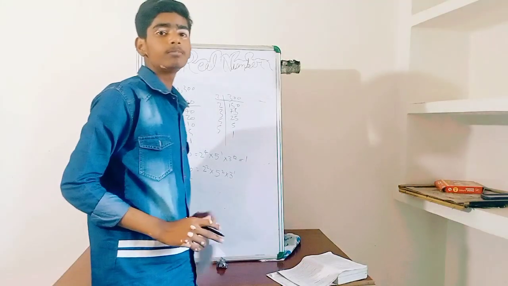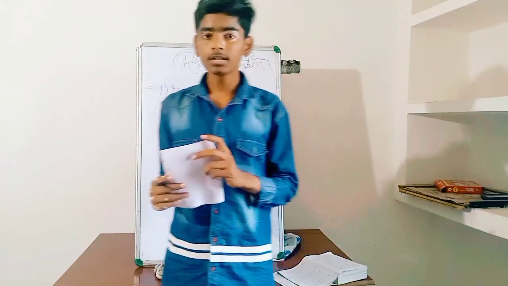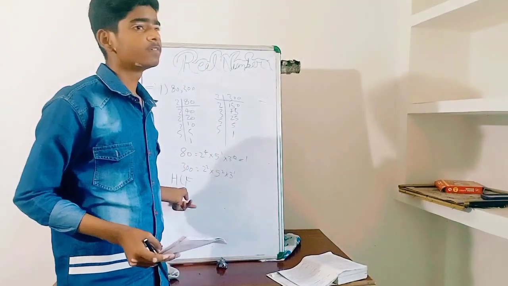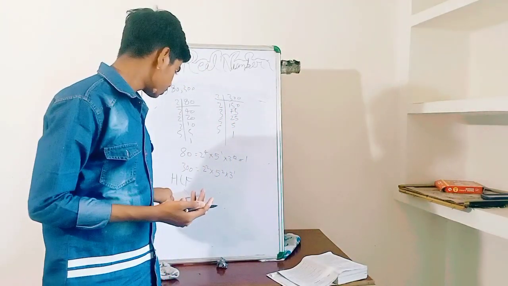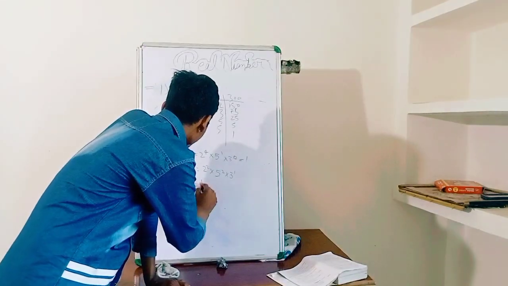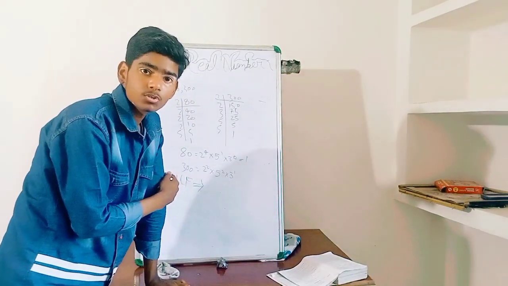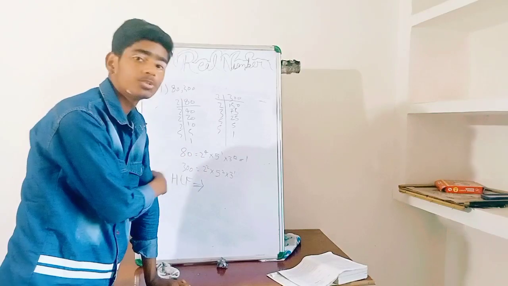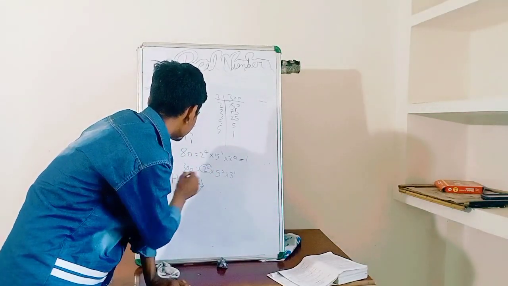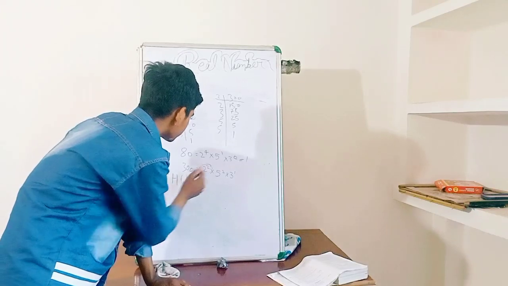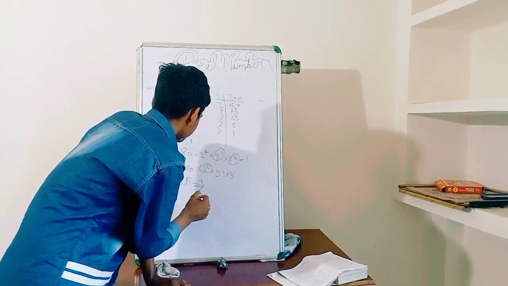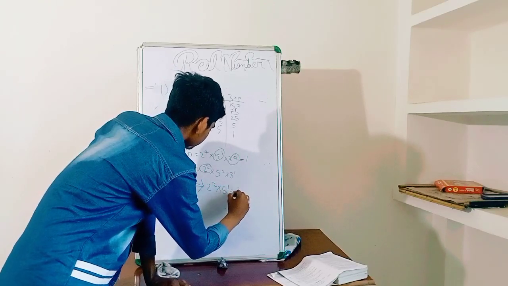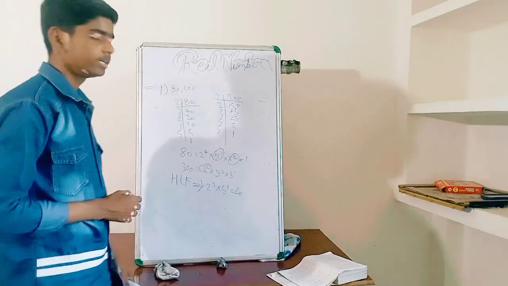You must always remember that in finding the HCF and LCM, firstly we must find the HCF. This makes our work easy. HCF is the highest common factor, but set this in your mind: here we have to take the lowest power. 2 to the power 2 is the lowest among 2 to the power 4 and 2 to the power 2, 5 to the power 1 is lowest and 3 to the power 0 is lowest. So 2 to the power 2 into 5 to the power 1 equals 20. 20 is the HCF of 80 and 300.